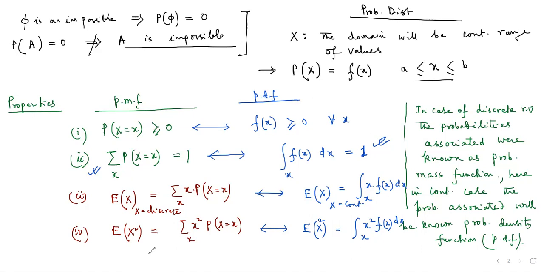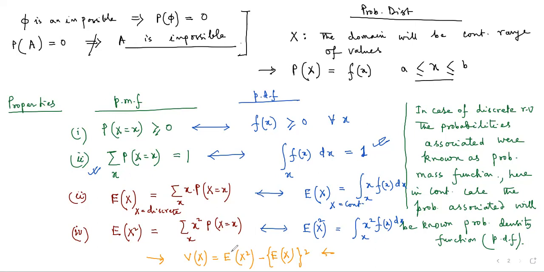And once we calculate this expectation of x squared, lastly, by the same old formula for V(X), we can calculate the variance of the random variable. The formula of V(X) is not changing. It is the difference of the expectation of x squared and the square of the expectation of x. So this formula will be used to calculate the variance of the random variable capital X. This is the way we deal with a continuous random variable.